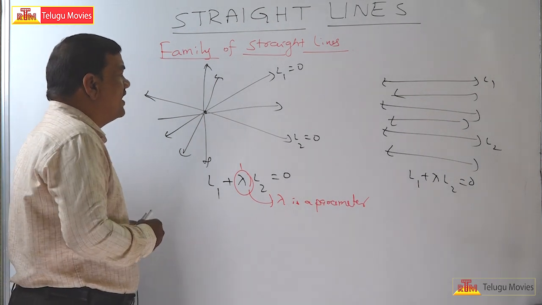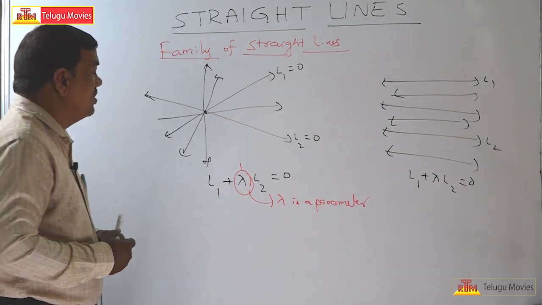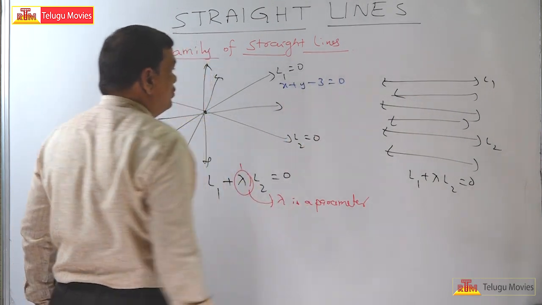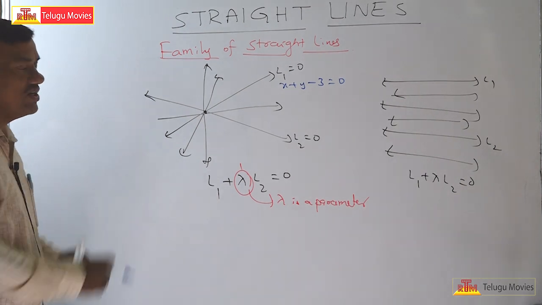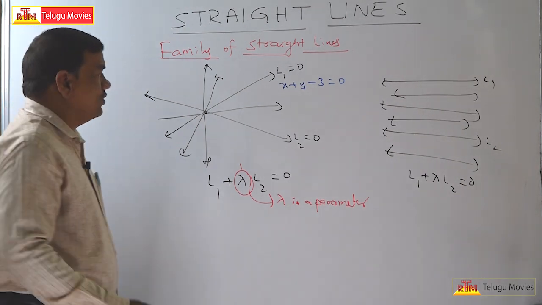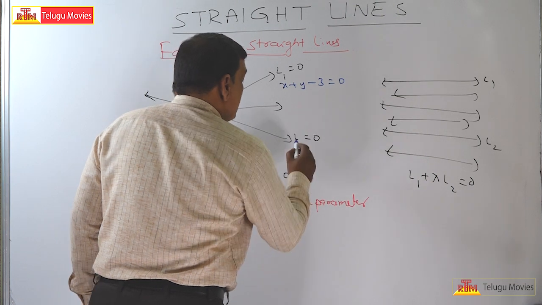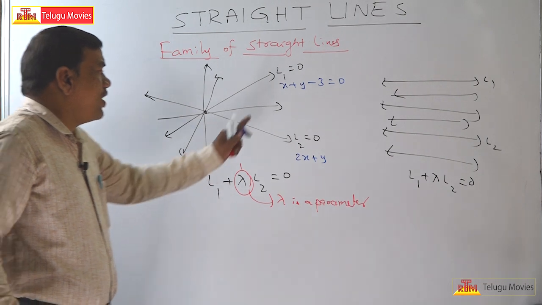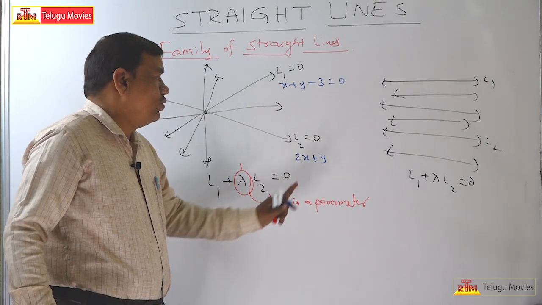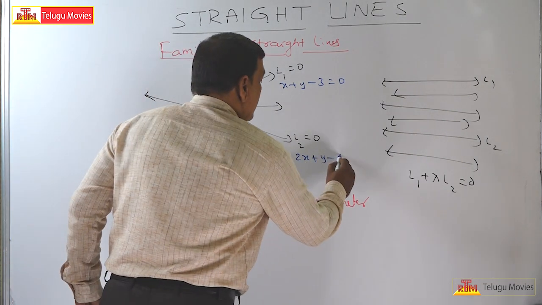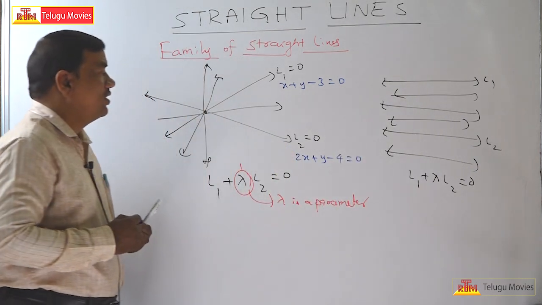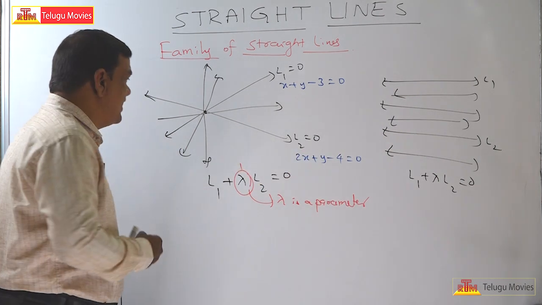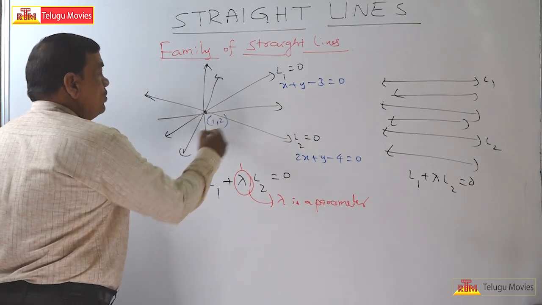For example, let us take the equation of the first line as x plus y minus 3 is equal to 0. Let us take the equation of another line as 2x plus y minus 4 is equal to 0, where I am taking the point of intersection as (1, 2). If you observe, the point of intersection of these two lines is (1, 2).